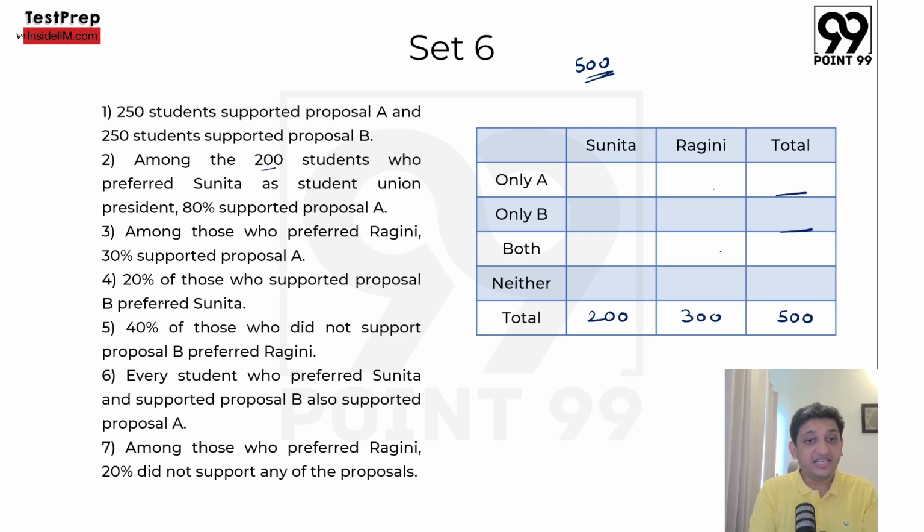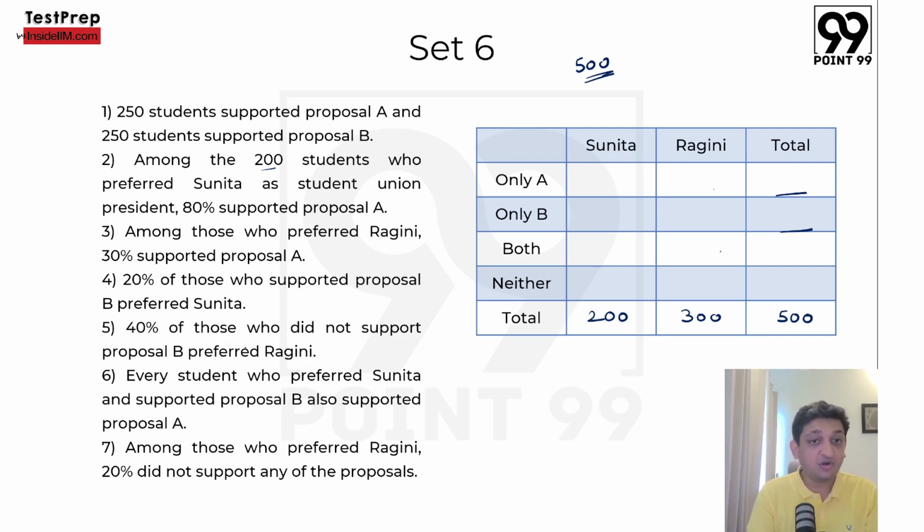Then 20% of those who supported proposal B preferred Sunita. 20% of those who supported proposal B, मतलब कौन से वाले? Only B and both. इनमें से 20% जो होंगे, ये टोटल का जो 20% होगा, they would have preferred Sunita. That is what we know in this particular case. Again, we don't know a lot of these numbers, so अभी इसको नहीं हाथ लगा रहे.